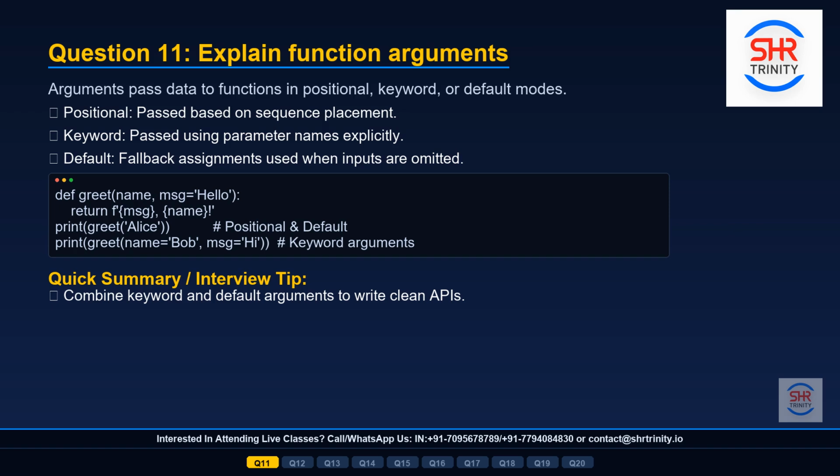The third way is default arguments. These are fallback values set in the function definition itself. If the caller does not provide that argument, the function uses the default. Look at the code on screen. We define greet with a default message of hello. Calling it with just Alice uses the default and produces hello Alice. Calling it with Bob and specifying message as hi uses keyword syntax and produces hi Bob.